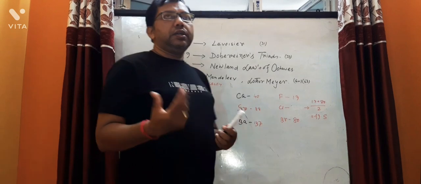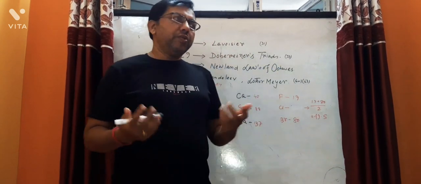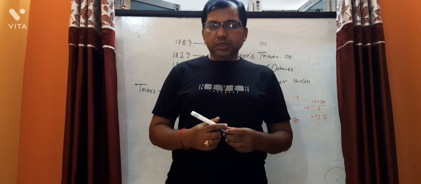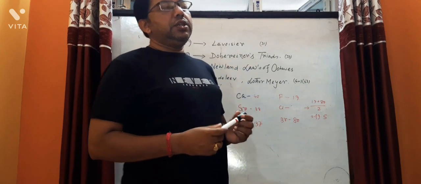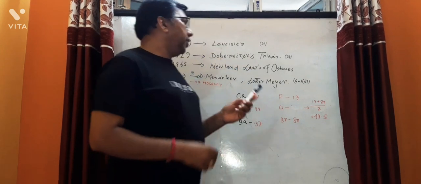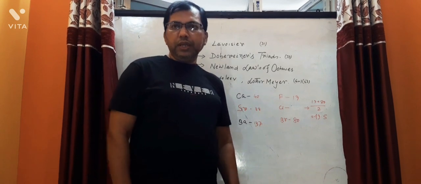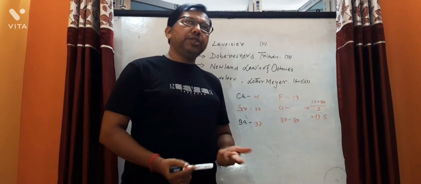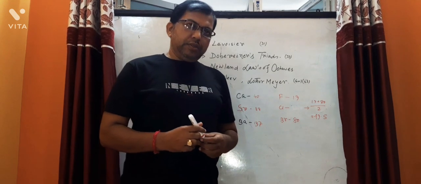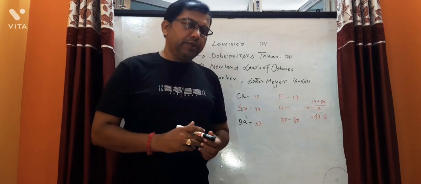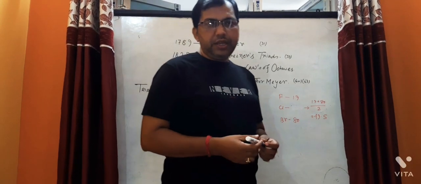First, I want to tell the history of the discovery of the elements and their classifications. The discovery of elements: first, in 1789, Lavoisier, at that moment, 31 elements were discovered. And Lavoisier classified those 31 elements on the basis of metals, non-metals, and gases on Earth.